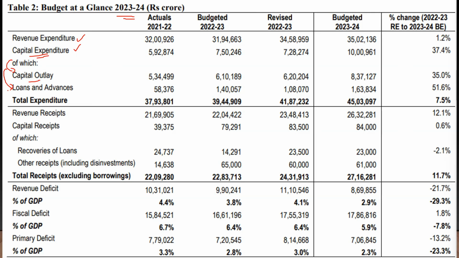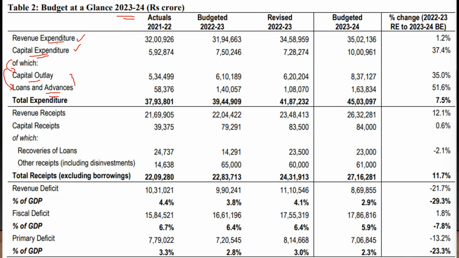And capital expenditure could also be a loan or an advance. It's an expenditure, which means it's going out of the government's coffers. So if the government is giving some loan, that is also a capital expenditure. So these two are part of capital expenditure.